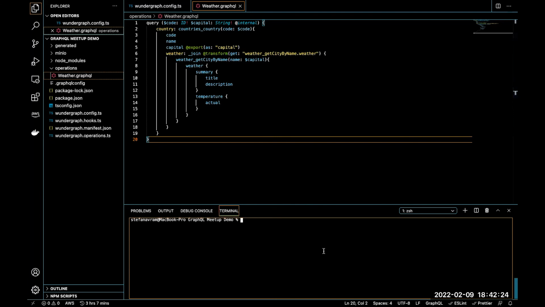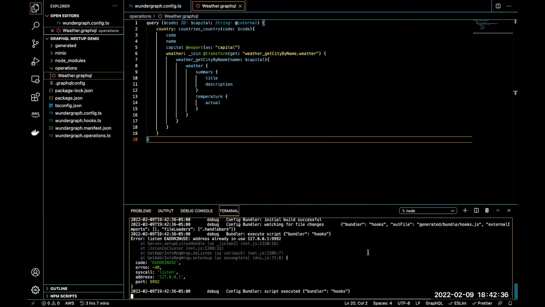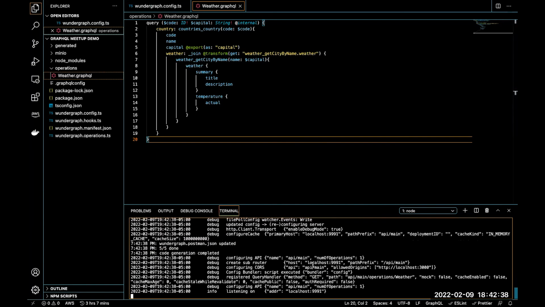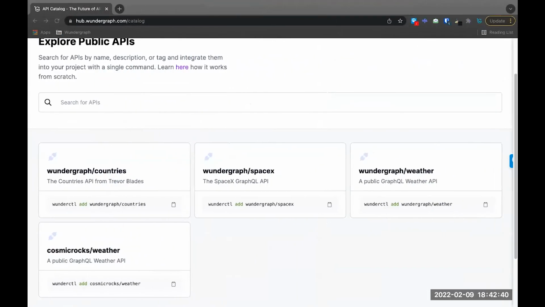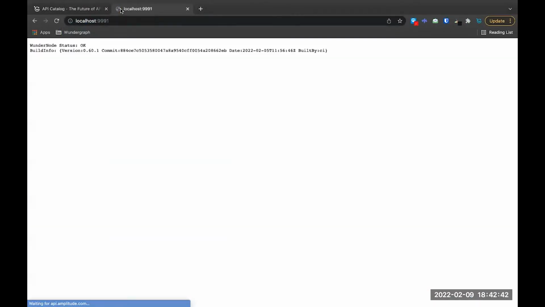All of our operations are exposed via JSON REST by your WunderNode, which is the WunderGraph API gateway. To be able to run our first operation, we need to start the WunderNode. And we're going to put it in debug mode just to make sure, in case I made any mistakes. Okay, awesome. Let's double check that it's running. And we're good.